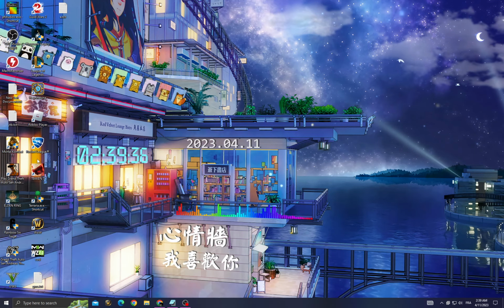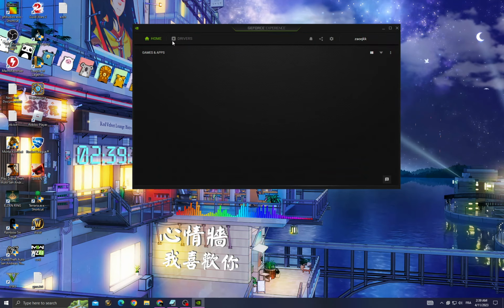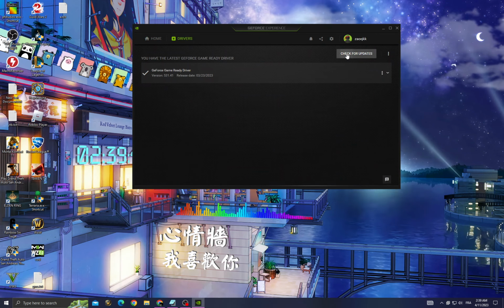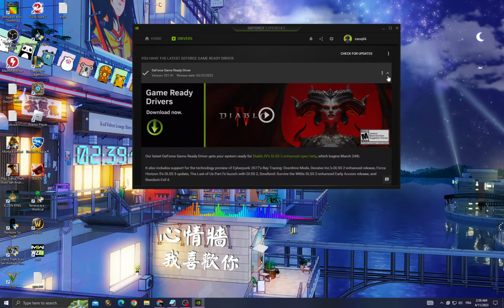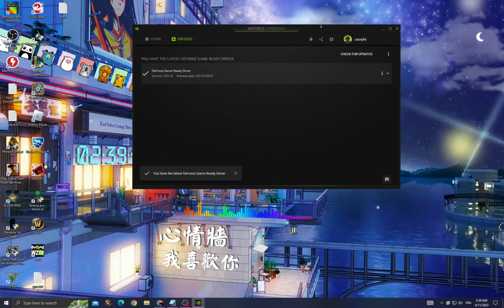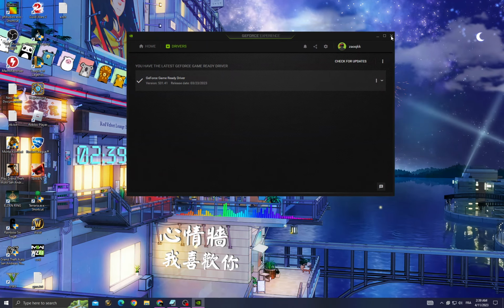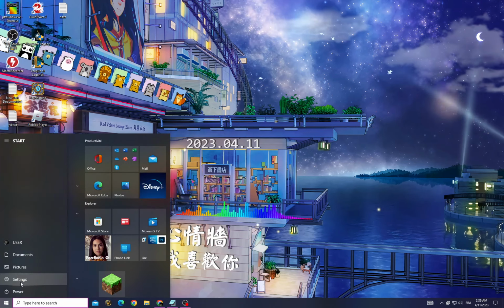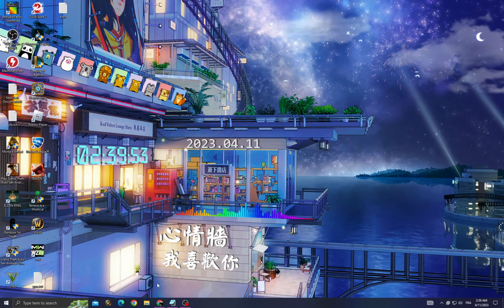Then go to GeForce Experience. After that, drivers, check for updates, make sure you have the latest updates that you can find in this application, and then close it and restart your computer. After that, try again and your problem must be fixed.